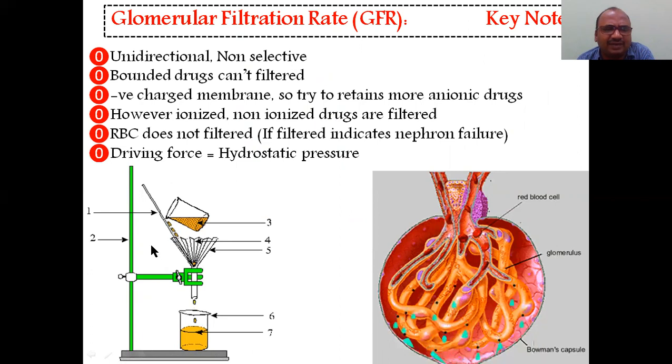Here you have kept a filter paper in the funnel. See how the filter paper is filtering the solution. Here you will get a clear solute. In the same fashion, here also there is a filter paper. This is called a Bowman's capsule, glomerulus.